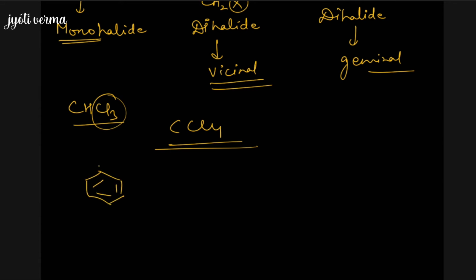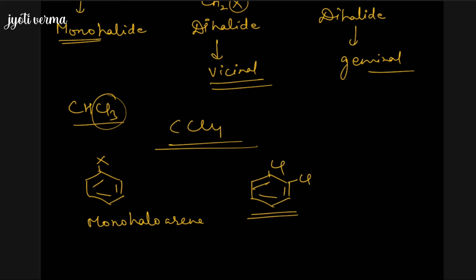in haloarenes also. Say for example, we have this compound. This is an example of a monohaloarene or monoaryl halide. Right? Now if we have this compound, say 2 halogen atoms are present, then we call it a dihaloarene or dihalide. Now if we have 3 halogen atoms present on the same benzene ring, then we consider it a trihaloarene. So that's how we can classify the haloalkanes and haloarenes on the basis of the number of halogen atoms present.